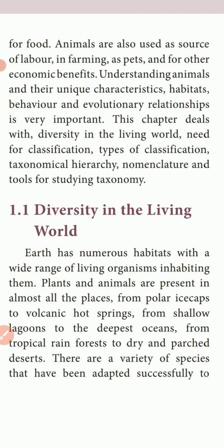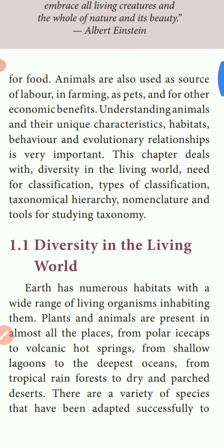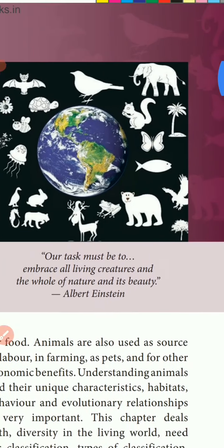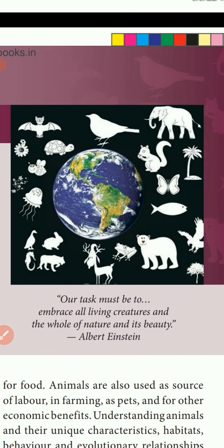So in this chapter we are going to deal with diversity in the living world, need for classification, types of classification, taxonomic hierarchy, nomenclature, and tools for studying taxonomy. What do you mean by diversity? Here, can you all see this picture? Diversity means the living organisms live in different habitats, different environments. That is what we call diversity.